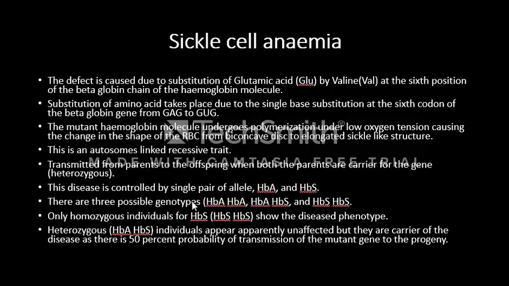Various possible genotypes are observed: HbA HbA, HbS HbS, and heterozygous HbA HbS. It is transmitted from parents to offspring when both parents are carriers of the gene, that is, heterozygous. It is an autosome-linked recessive trait.